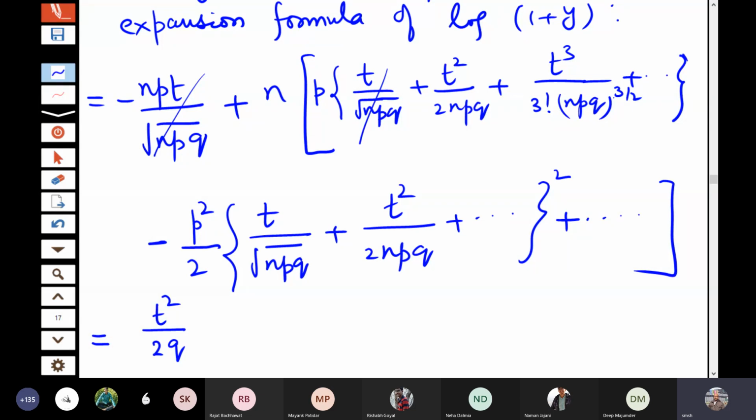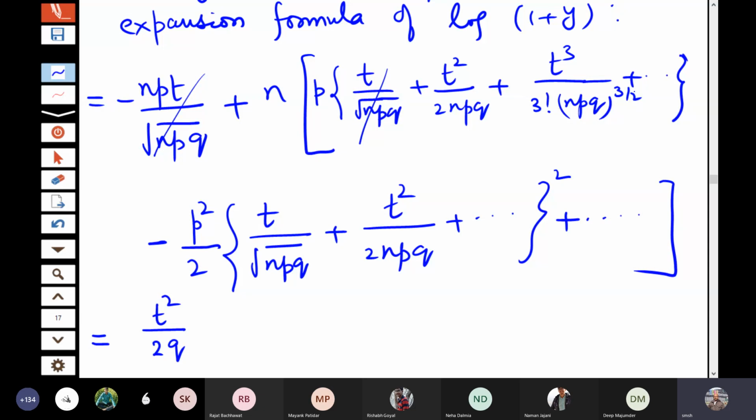And then you have other terms. In the next term, n to the power 3 by 2 is there in the denominator. It is multiplied by n. So that means in the denominator, I will get n to the power half. And thereafter, larger terms will be there. So I will not write that because finally we have to take the limit of this as n tends to infinity. So those terms will vanish.